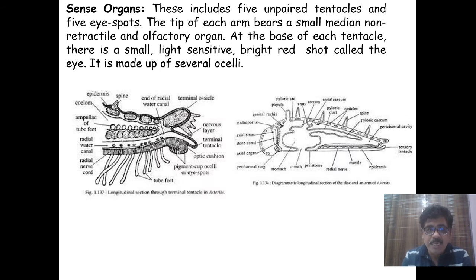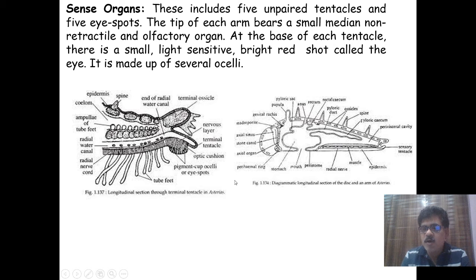On the oral side. The next one is sense organs. These sense organs include five unpaired tentacles. These are the terminal tentacles. This is the arm or a section of the arm, and at the end of the arm there is a terminal tentacle. These are the unpaired tentacles and each bears a pigment cup ocellus or eye spot.